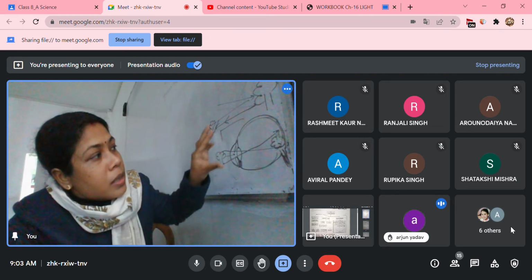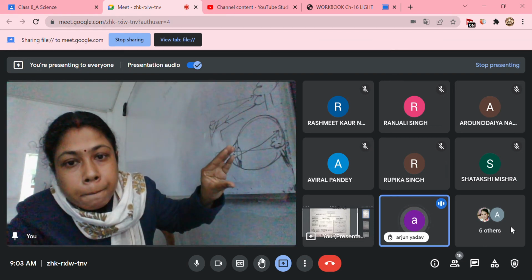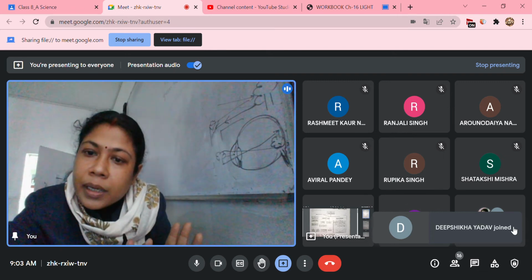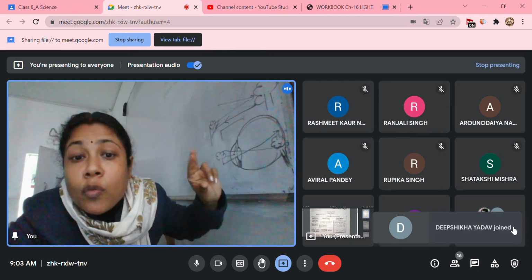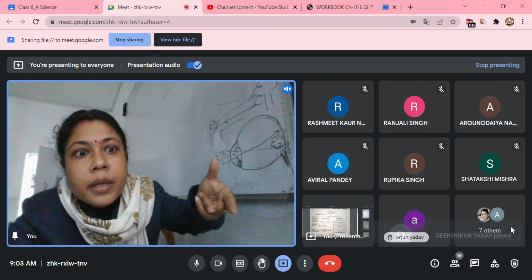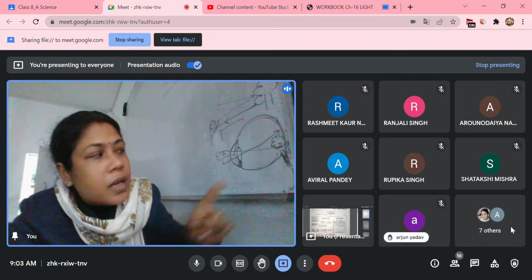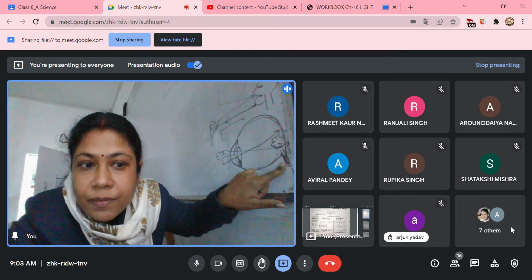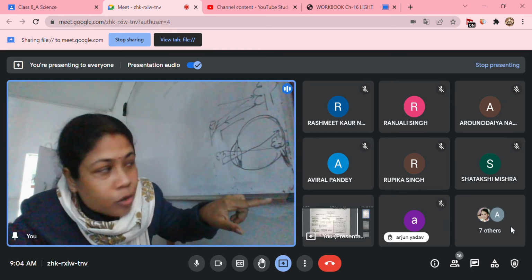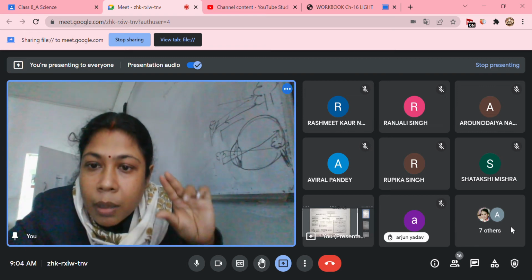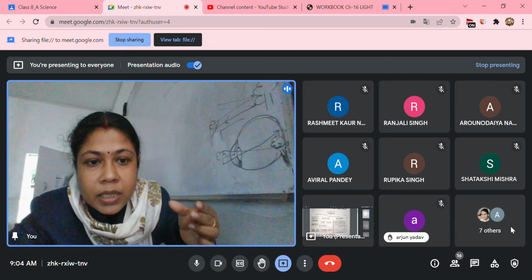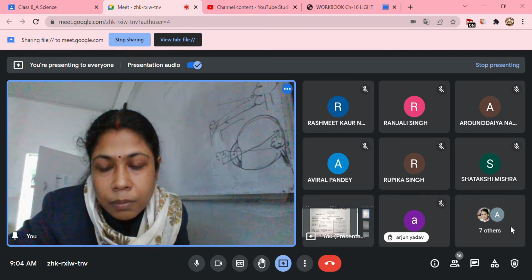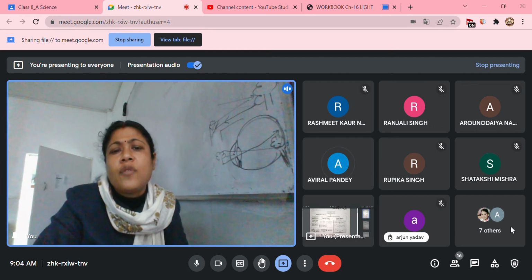So when it goes out from the optic nerve, does it form a real image? No, it is real, but it is inverted. So we have to make it upright, an erect one. That is done by the optic nerve. The optic nerve takes this stimulus in the form of electrical waves, and this electrical signal goes to the brain. What does the brain do? The brain processes it and makes the image erect. Am I clear? It takes place within a fraction of a second.